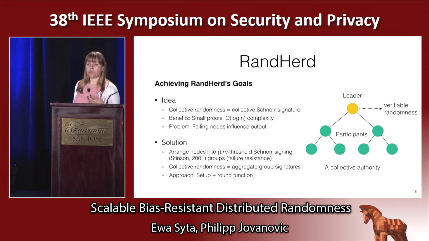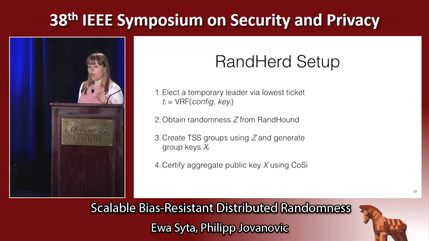Collective randomness, in this case, will be an aggregate of all of those collective signatures generated by the respective groups. RandHerd has two main parts, setup and a run function. The goal of the setup is to set up the stage for this continuous randomness generation.